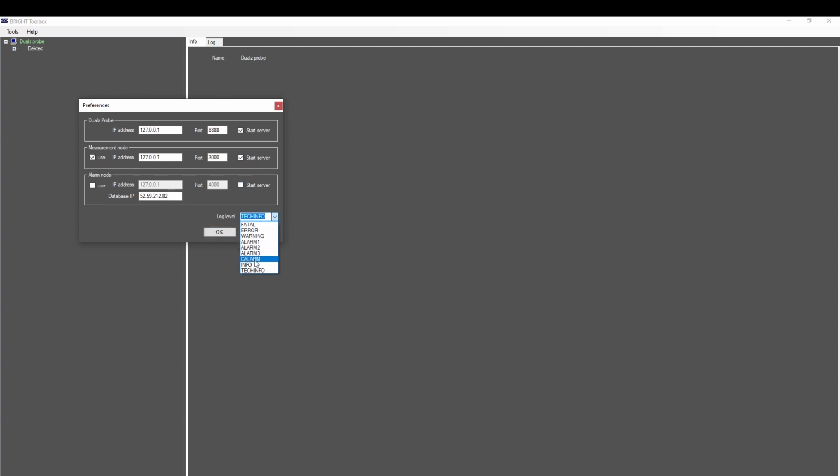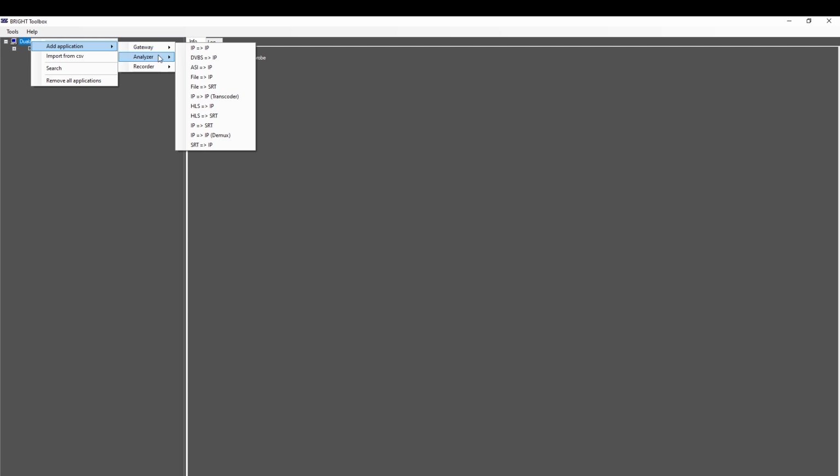You can select the logging level you want to see in UI. When a connection is made to the probe, the UI shows all the physical inputs and capabilities of that system. The BRIGHT Toolbox supports DECTEC cards in order to support all kinds of inputs and outputs, like IP, ASI, DVB-T, DVB-S, DVB-C, and more.